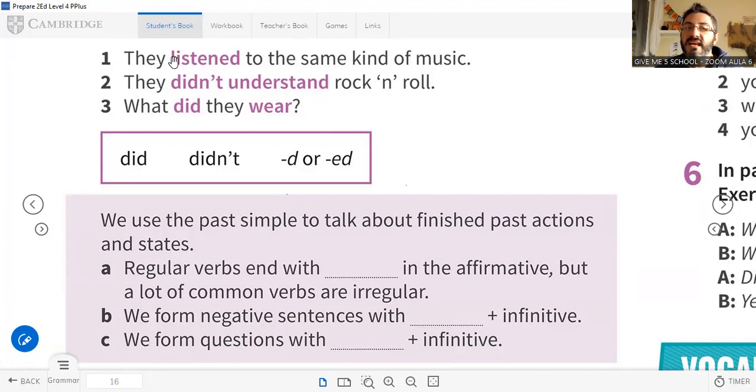We don't say they didn't understood. Understood is the past of understand. So we don't say they didn't understood. We say they didn't understand. This is the infinitive. Okay, this is the infinitive.